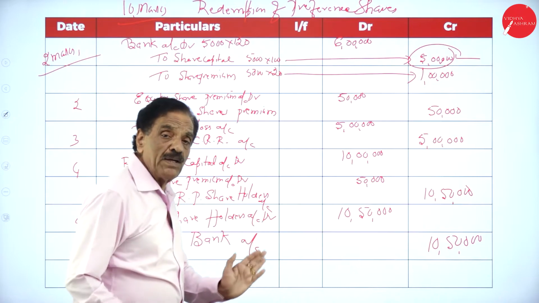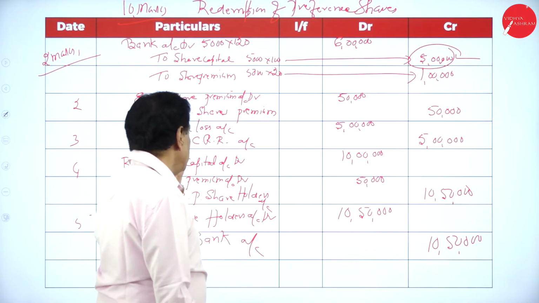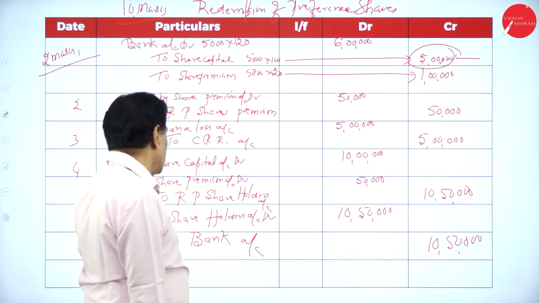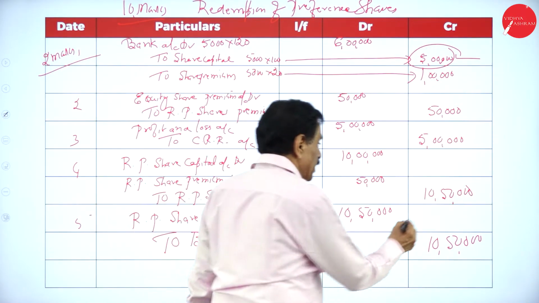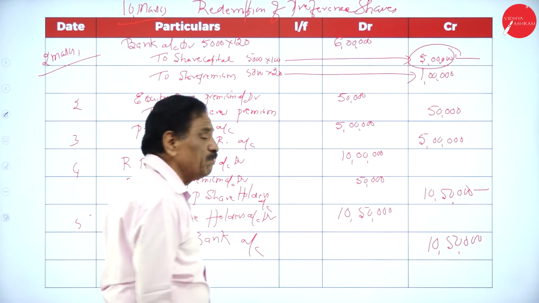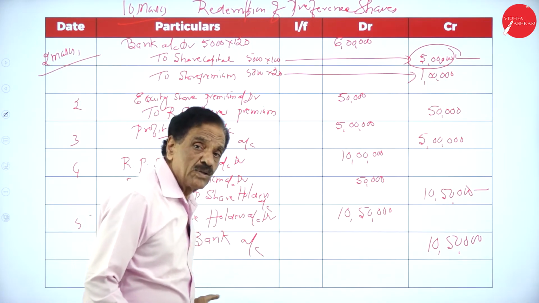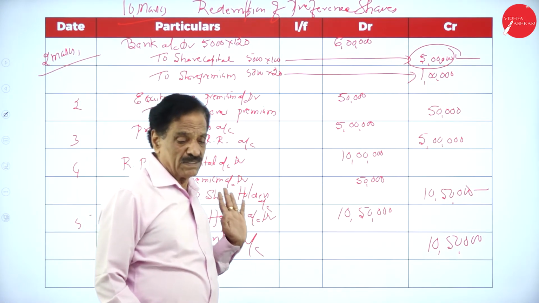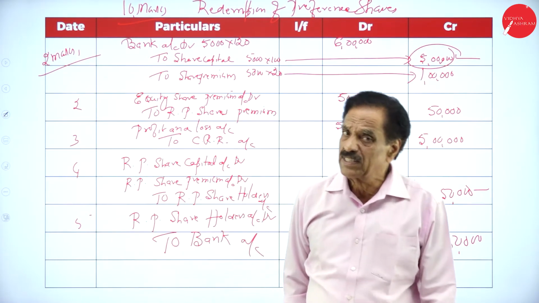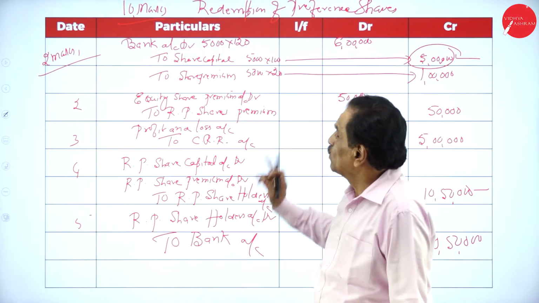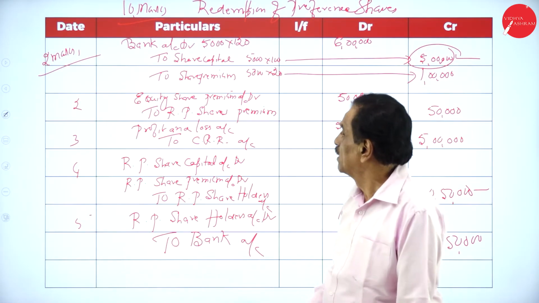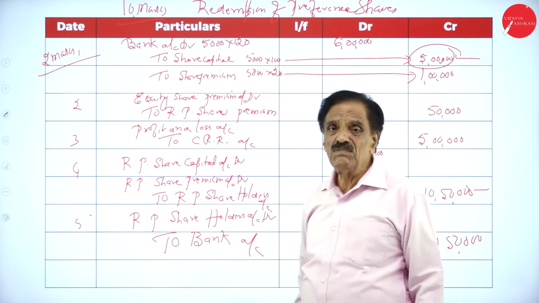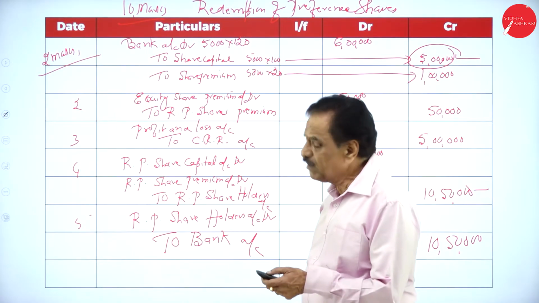Now, before paying, transfer to holders account: redeemable preference share capital account debit, redeemable preference share premium account debit to redeemable preference share holders account. Last entry, redeemable preference share holders account debit to bank account. I think you understand this entry. Each entry contains 2 marks. I think very easy entry. Now we'll go to the next problem.